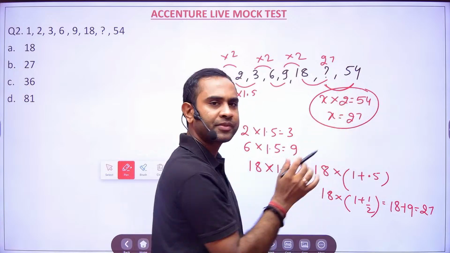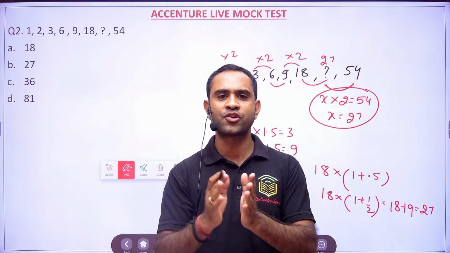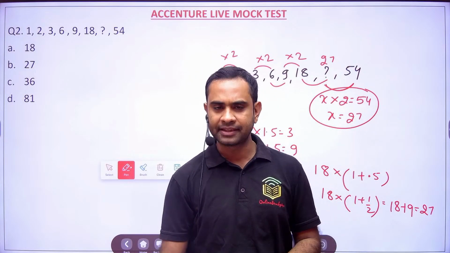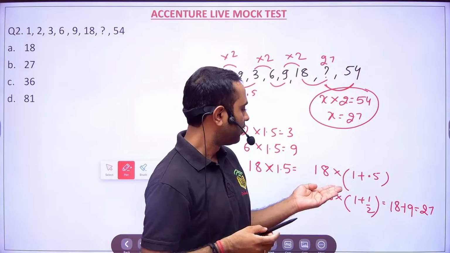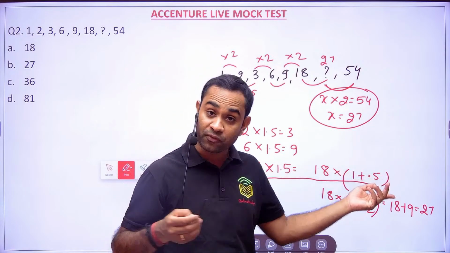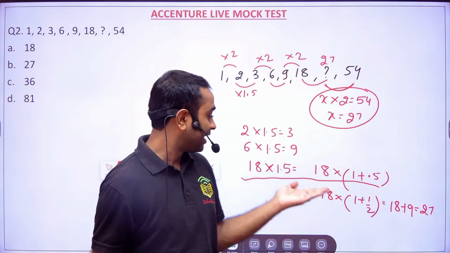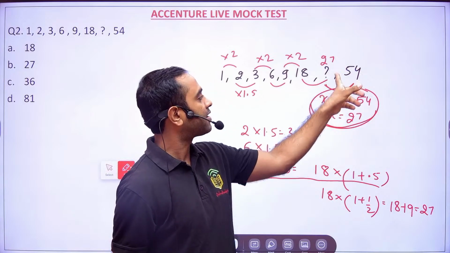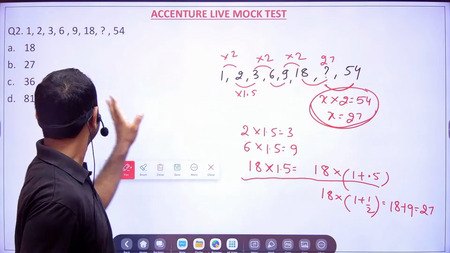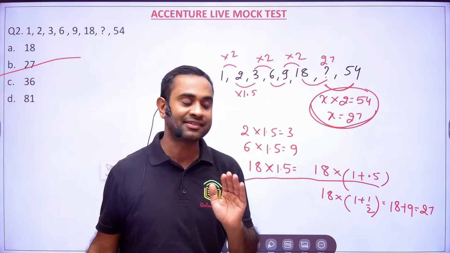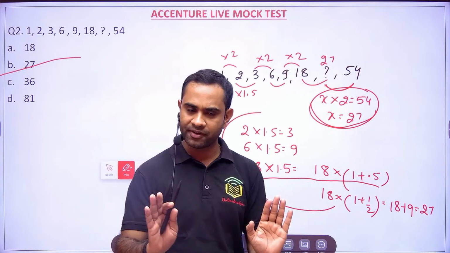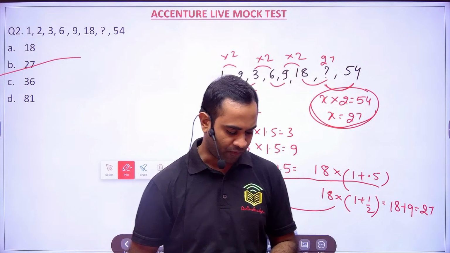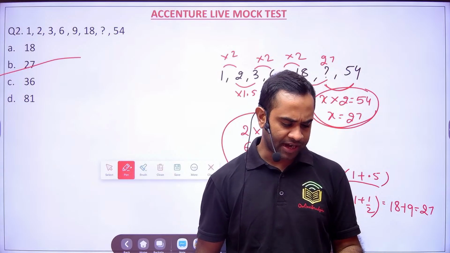Always go for the easiest approach, because if you clear Accenture, the Prime Minister Narendra Modi will not come and give you a medal saying very good, you multiplied 18 into 1.5 in examination. They will say that you are a fool, that instead of this, it was easy, what number I will multiply, I will get 54. Even options were there. So you always have to find the easiest way to solve the problem. Okay, fine. I hope this is clear to you.